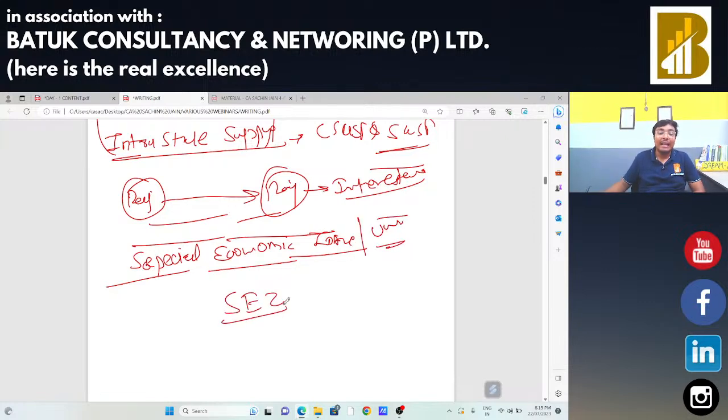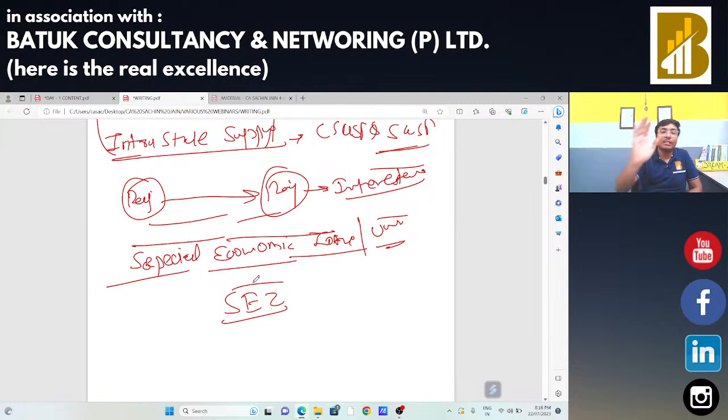शॉर्ट में हम लोग उसको SEZ बोलते हैं, special economic zone. Special economic zone means government has decided certain area as an economical area, okay, business area, and the area should be called as your special economic zone. Okay, और whenever, to promote that special economic zone, whenever someone is going to provide any supply of goods or supply of services to that special economic zone, the supply should be considered as your zero rated supply.